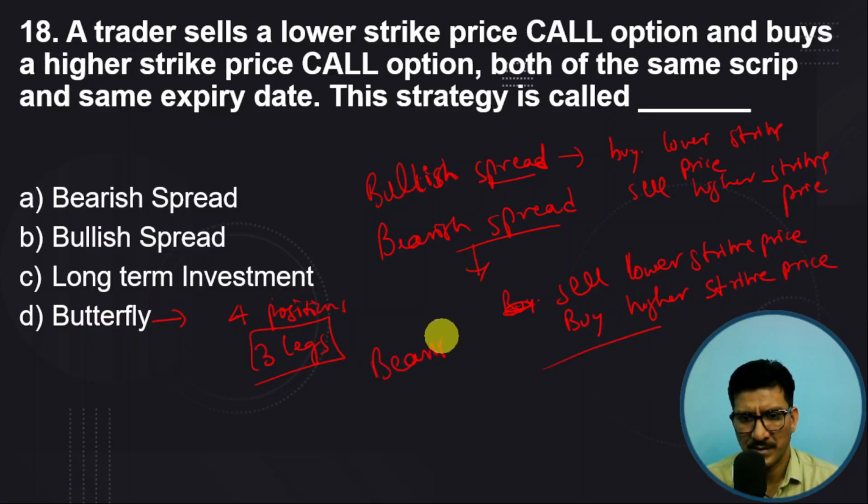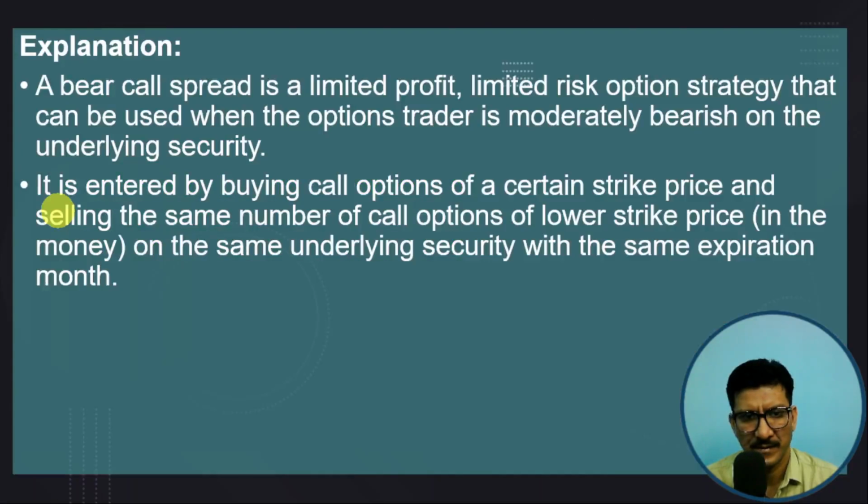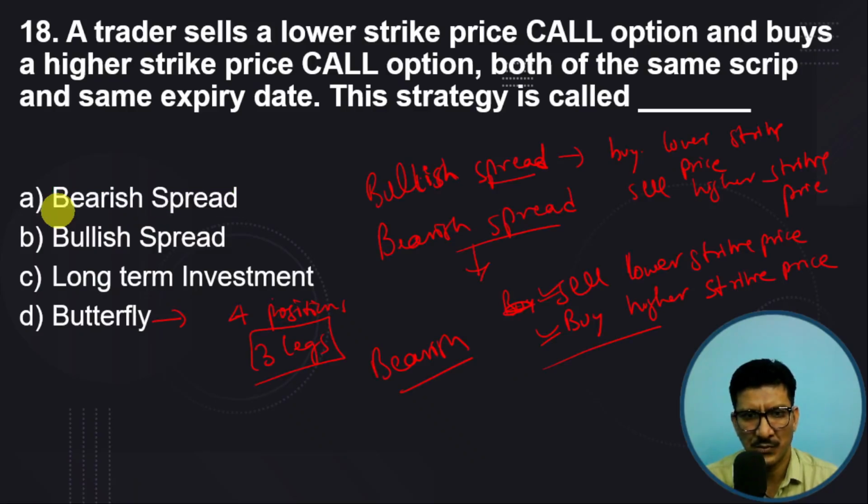So that is called bearish spread. Here the trader is selling a lower strike price and buying a higher strike price. So this strategy is called the bearish spread. In the examination, a question may come for the bullish spread as well, and also for the butterfly.